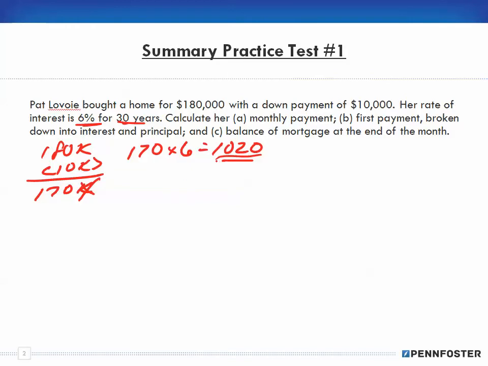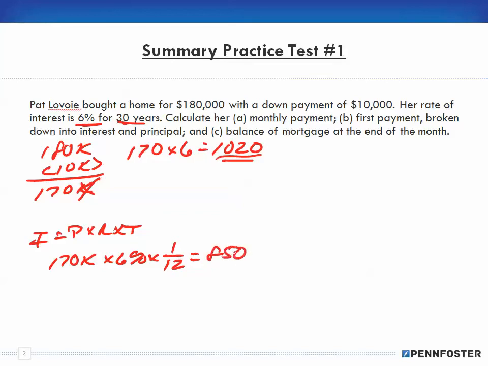Now, the first payment is to be broken down into interest and principal. So remember, interest is equal to principal times rate times time. We have to figure out how much the interest is out of the 1,020 so that we could figure out how much the principal is. So if I have 170,000 in principal times 6% times 1 over 12, 170,000 times 6% divided by 12 is $850 of interest.